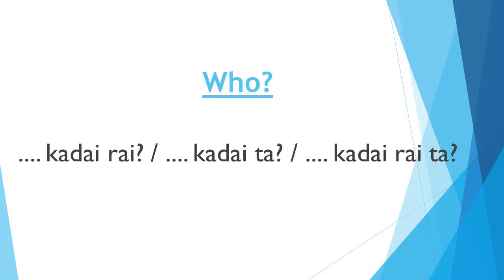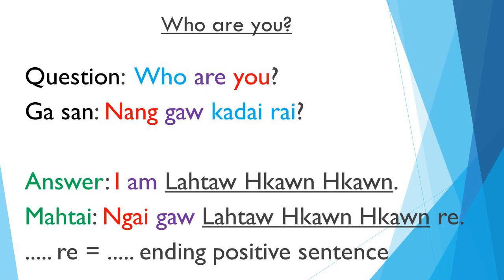Okay, let's move on. Let's learn the who question. The sentence ending with gadai rai or gadai ta or gadai rai ta is the who question sentence. Before practicing questioning and answering, I have one suggestion.